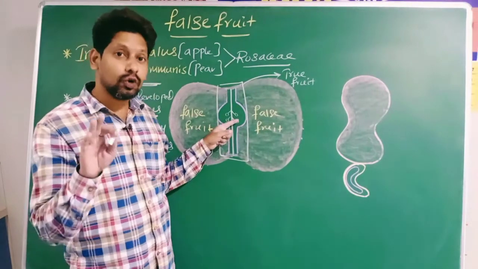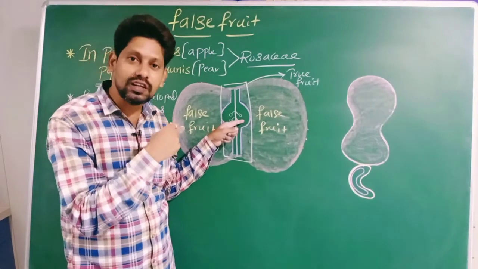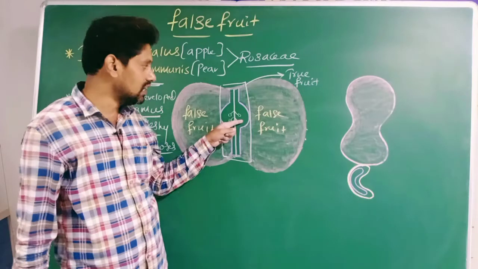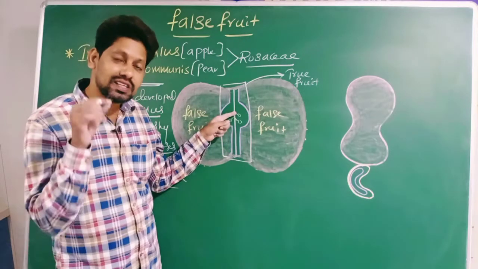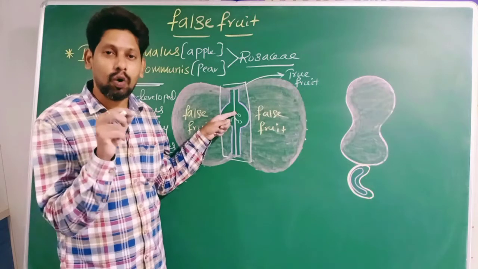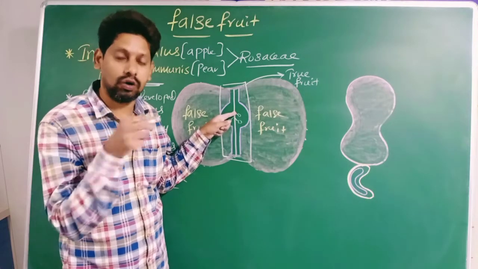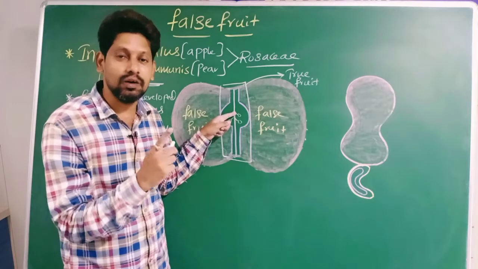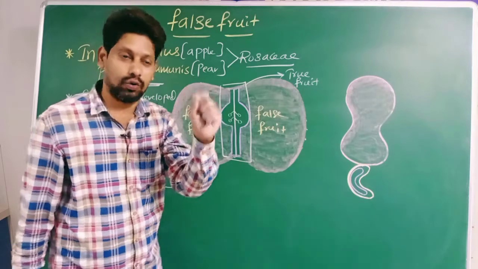No. Therefore, true fruit is inedible. Where is the true fruit present? In the center, the core, C-O-R-E. Therefore, inedible true fruit forms the core.